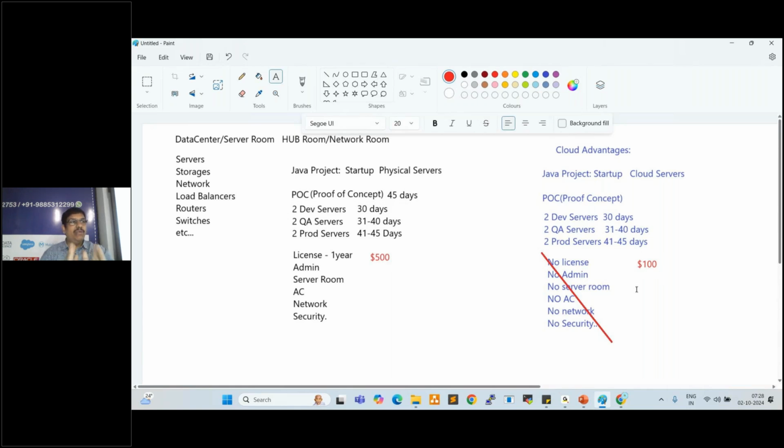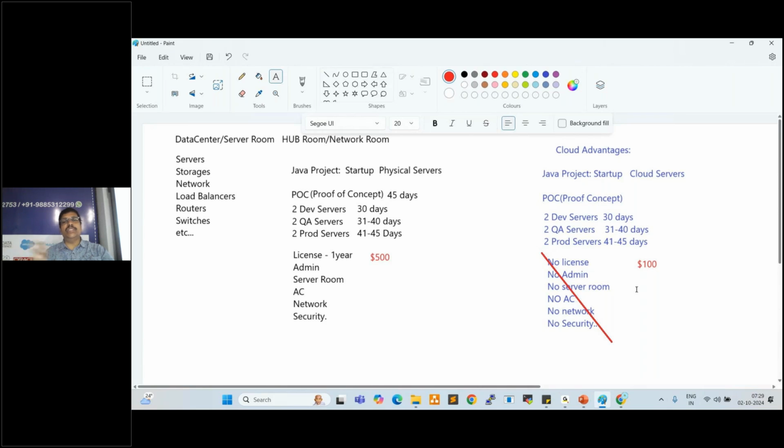These are the cloud advantages. So when we host our cloud servers, time will be saved, costing also will be saved. On-demand means instantly, immediately. So we can create immediately within a minute. But on the physical side, that takes some time to configure the servers. And here $100 will be wasted, but there $500 will be wasted, right?